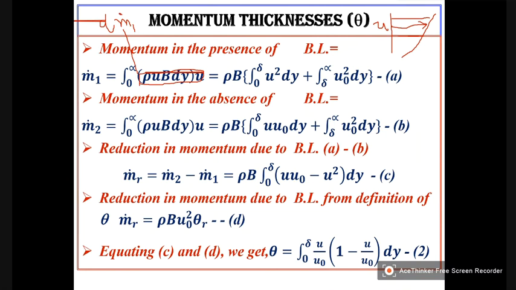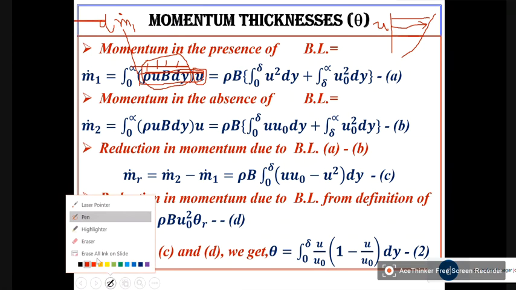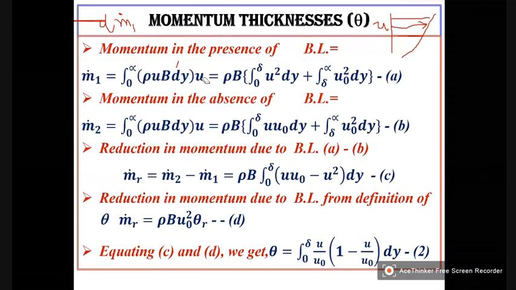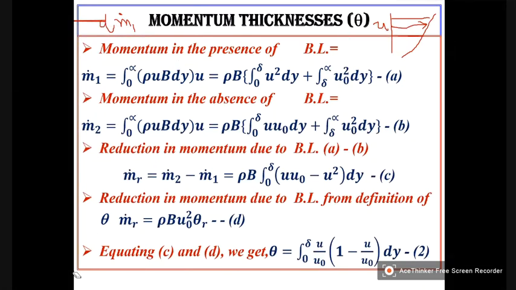How did I get it? I have taken the product of the velocity there, b dy multiplied by rho, so that this will be mass, and multiplied by velocity, right? So this is how I got dm1. Now what is dm1? dm1 is the momentum here only.